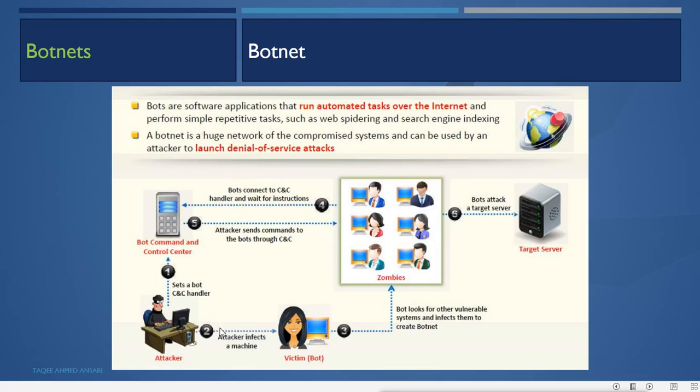Then it attacks the infected machines, that means the bots, and these bots look for other vulnerable systems and infect them to create botnets. First the attacker infects one machine with the botnet Trojan, then that machine infects other machines too, and all the infected machines report to the command and control center and wait for instructions. When the attacker sends the instruction to these botnet machines, they act like zombies and attack the target server.